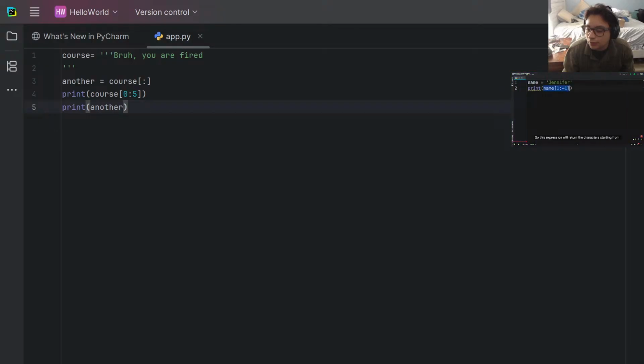So this expression will return the characters starting from index 1, which is E. The second character all the way to the first character from the end, but excluding the character at this index. In this case, the first character from the end is R, so R will be excluded. In other words, we're going to see all the characters starting from E all the way to the second E. Let's take a look.